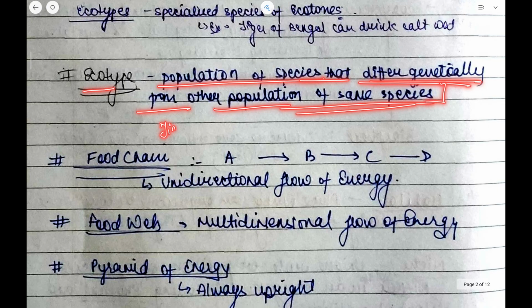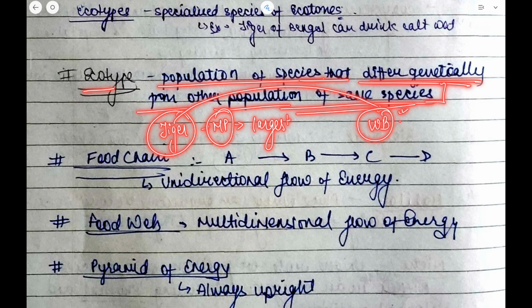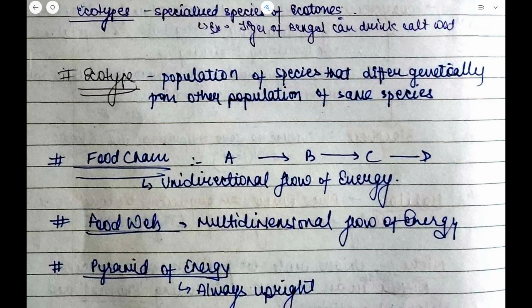I told you just now, the tigers of Madhya Pradesh, as Madhya Pradesh has the largest number of tigers, are distinct from the Royal Bengal tigers of West Bengal, because these are adapted to the salty water or marshland condition. I hope this point is very clear.